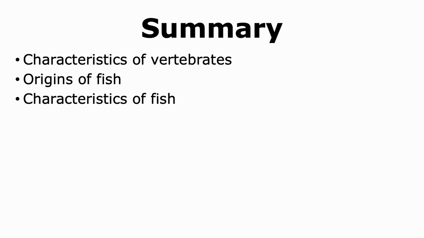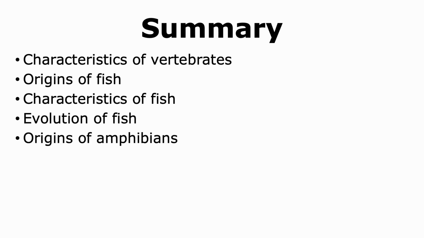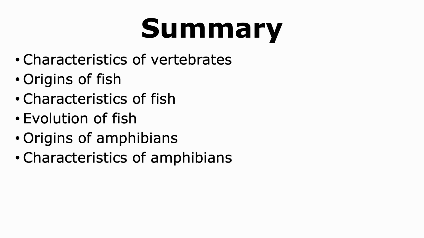With this, we come to the end of our talk, where we learned about different characteristics of vertebrates and the origins of the first vertebrates, which were fish. We also learned about different characteristics of fish and types of fish. We learned about the evolution of fish and how they evolved from jawless fish to the fish that had jaws. We then learned about how some fish evolved to form amphibians and different characteristics of amphibians.